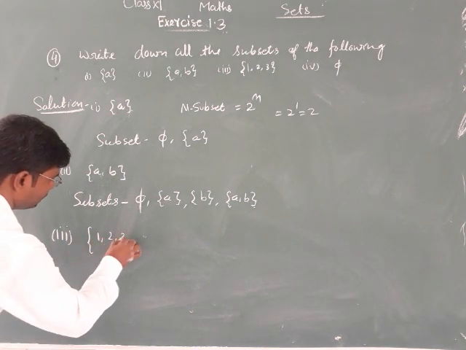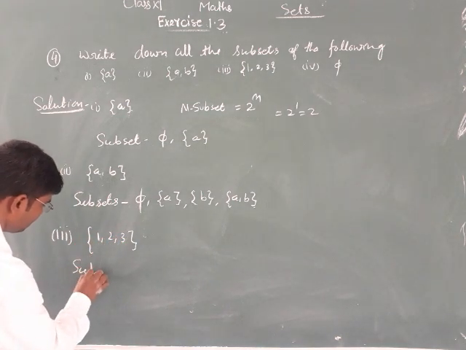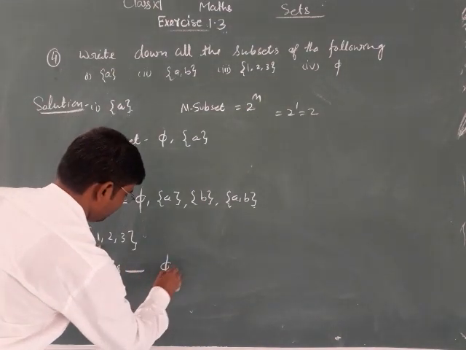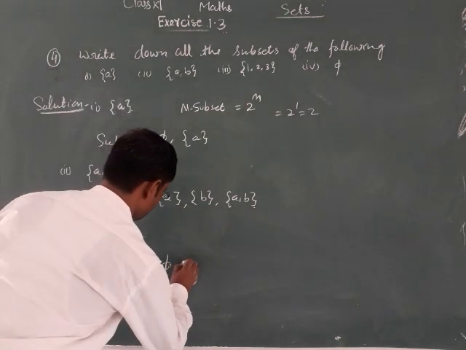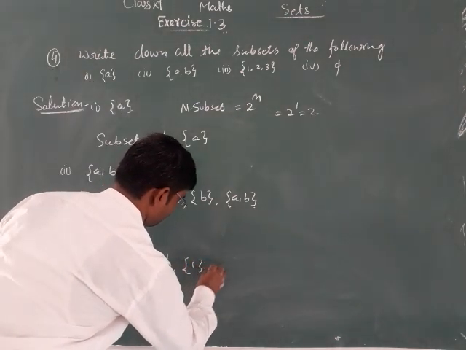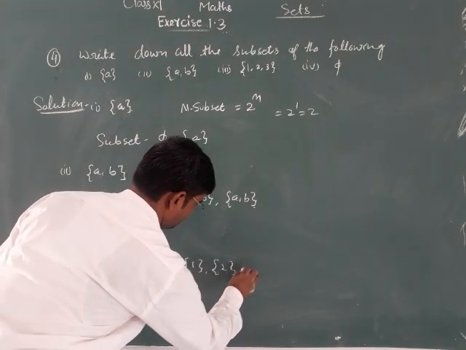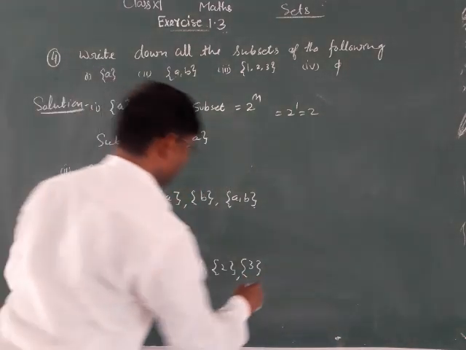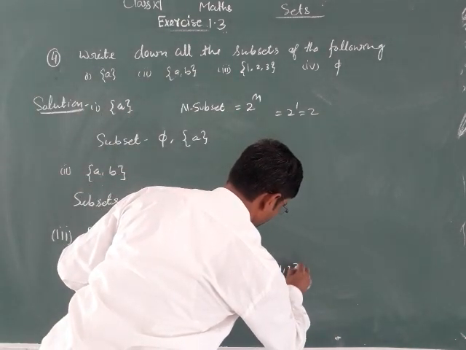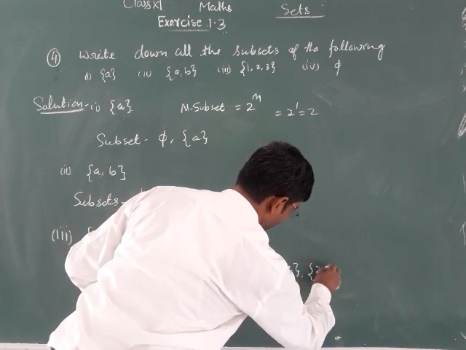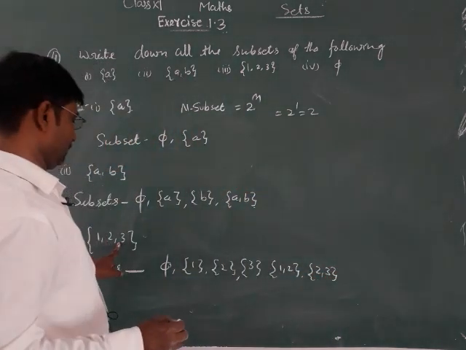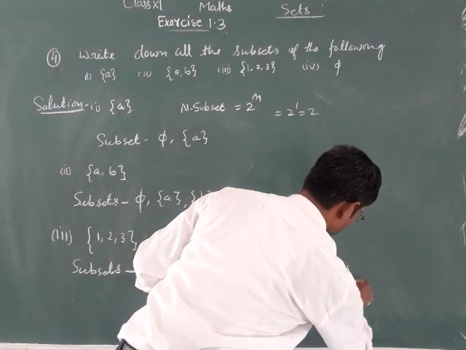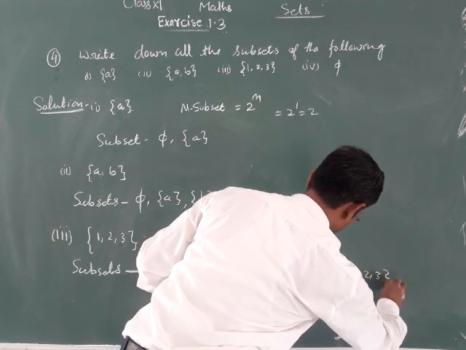And third: {1, 2, 3}. The subsets of the given set are phi, {1}, {2}, {3}, and {1, 2}, {2, 3}, {1, 3}, and {1, 2, 3}.